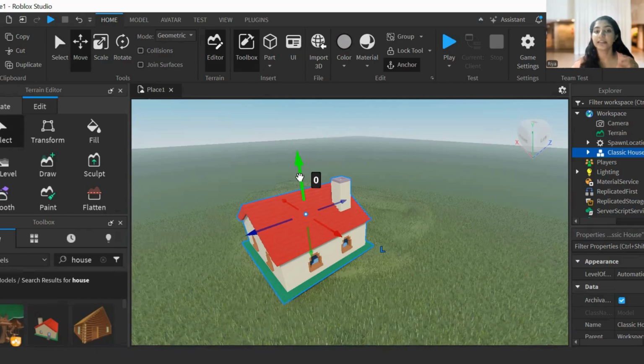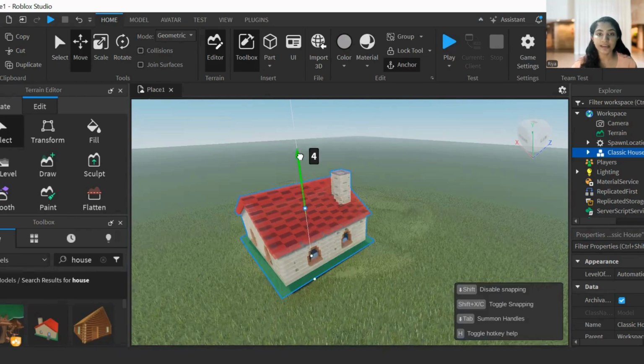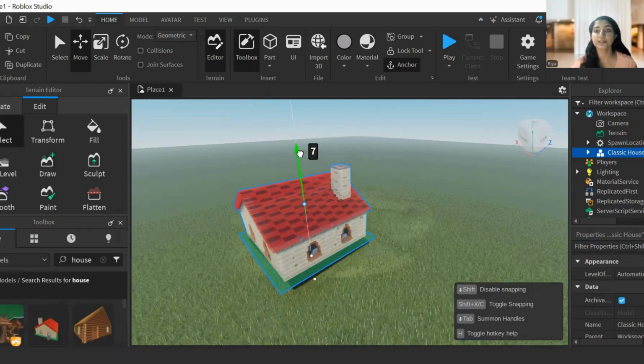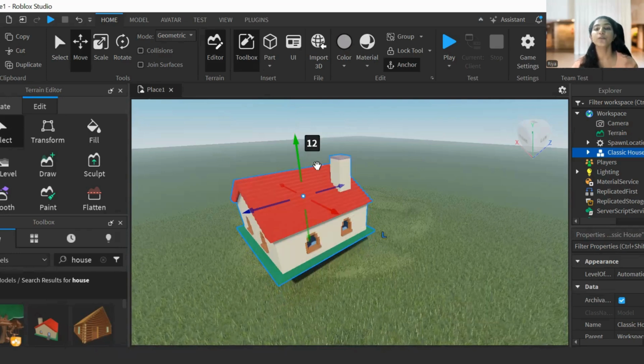Now the value is 0, which means it doesn't move any steps. Now if I make it go up, you can see the value going 0, 1, 2, 3, like that, right? So it is moving up. Now it is 12, so it moved 12 steps. In Roblox we call it a stud. It moves one stud, just like in real life if you move one step. Is that clear? Now it has moved 12 studs.